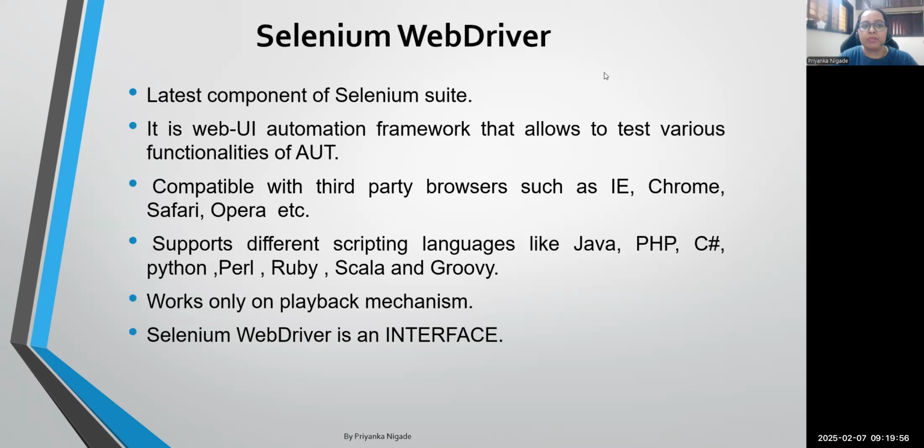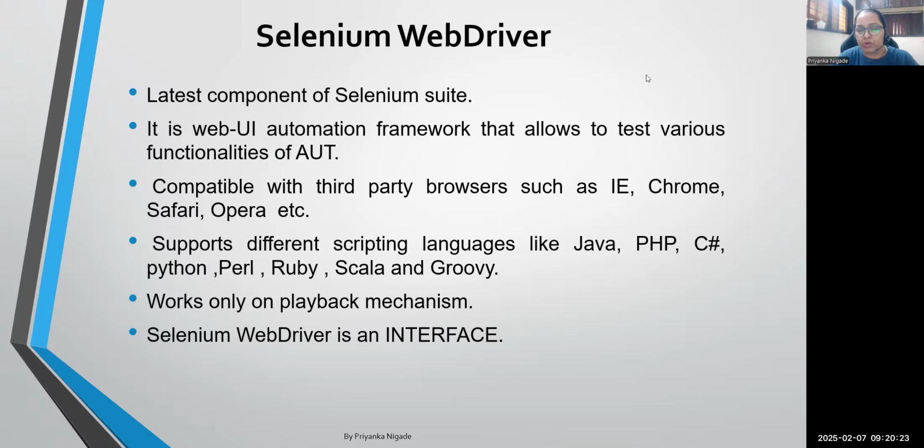Okay, so let's start with WebDriver, which is the latest component of this community. And you know many concepts of WebDriver, that it is an interface where you can do any web UI testing, correct? In fact, it supports multiple browsers and multiple programming languages. And technically, it only follows the playback mechanism. Means recording facility we don't have. You need to write your own logic. Okay? And WebDriver is an interface.